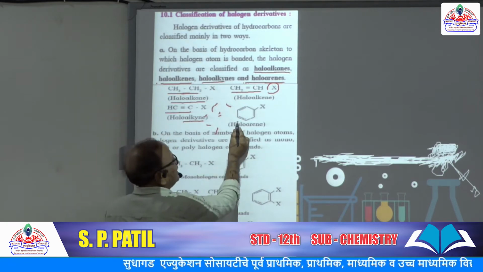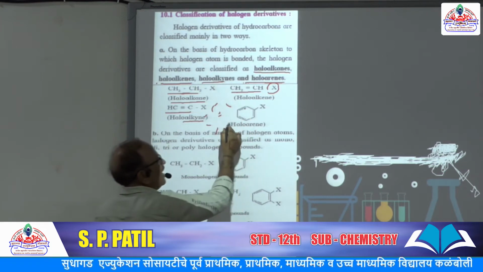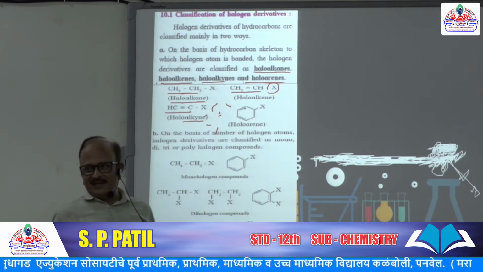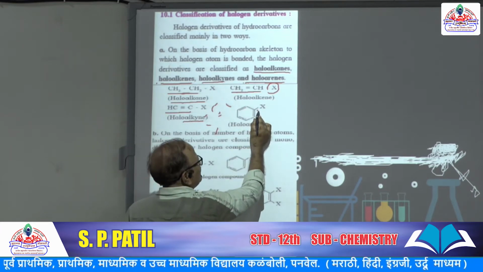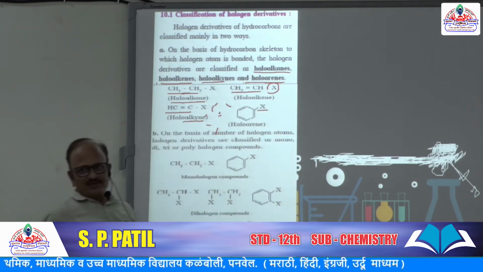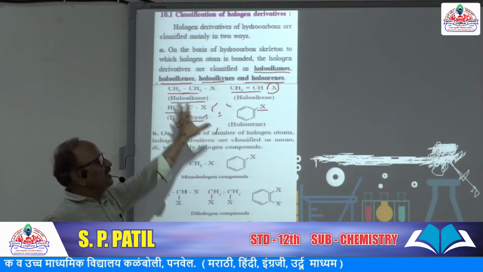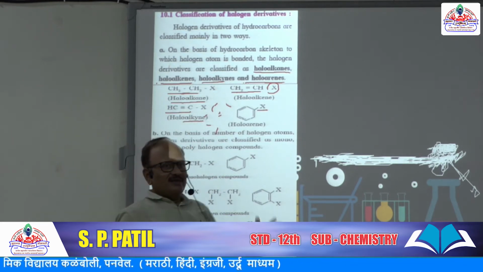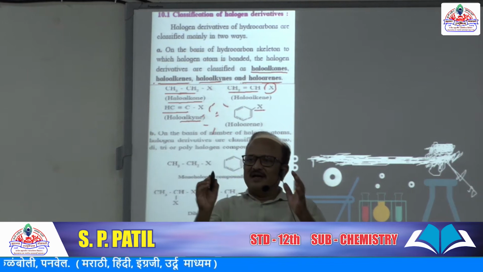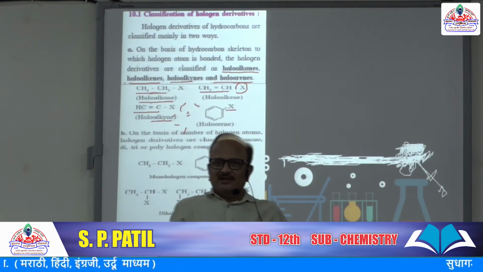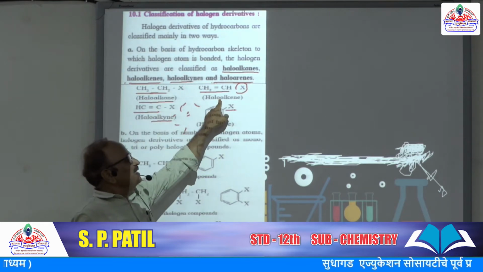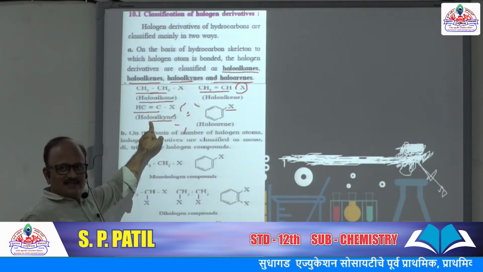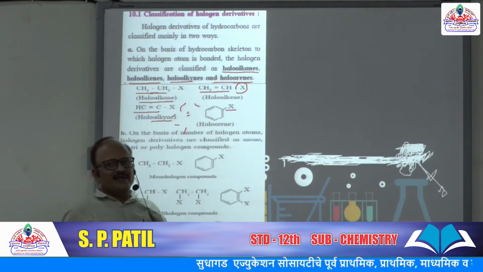Here this is an arene, an aromatic compound, a benzene ring, and in this benzene ring one hydrogen is replaced by a halogen atom. So depending on the carbon-hydrogen framework, they are classified as haloalkanes, haloalkenes, haloalkynes and haloarenes.